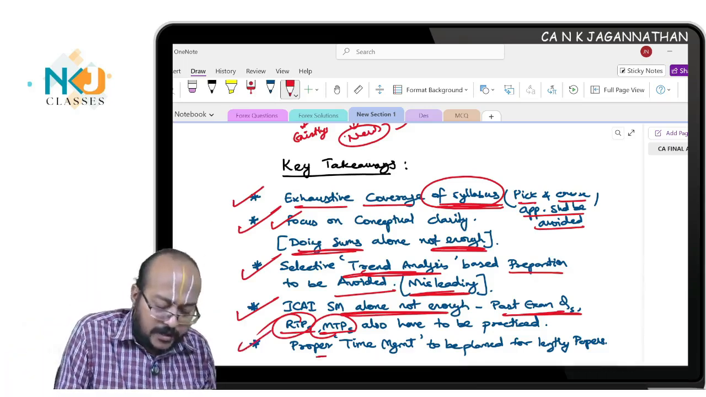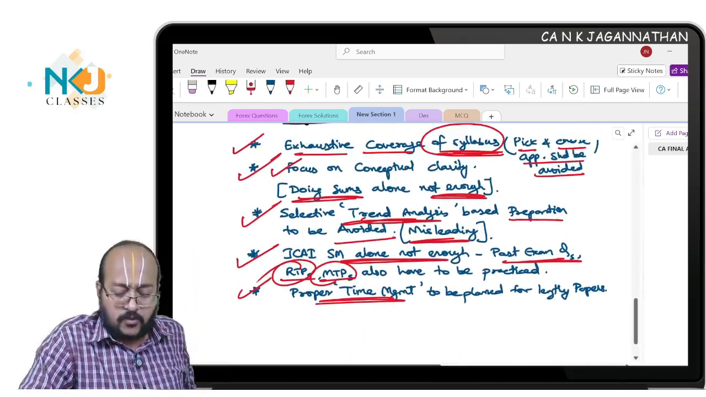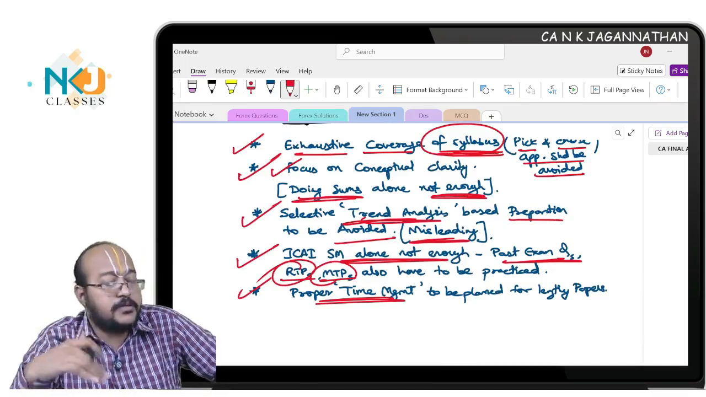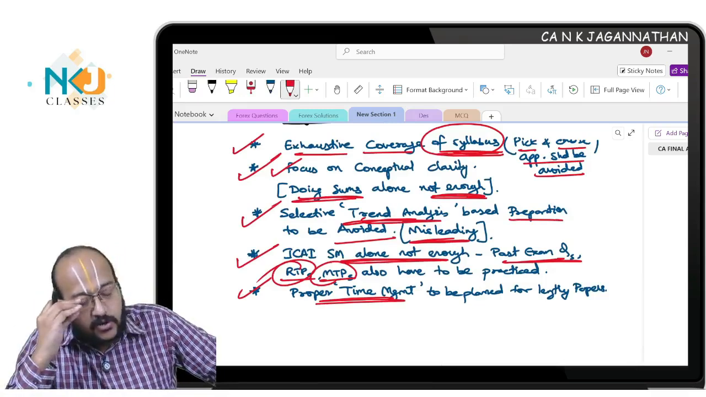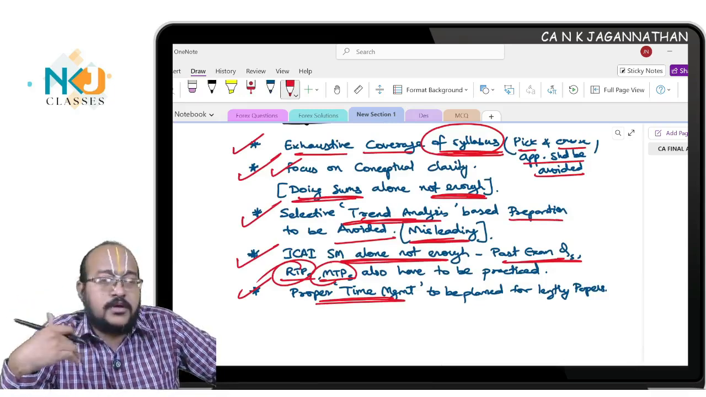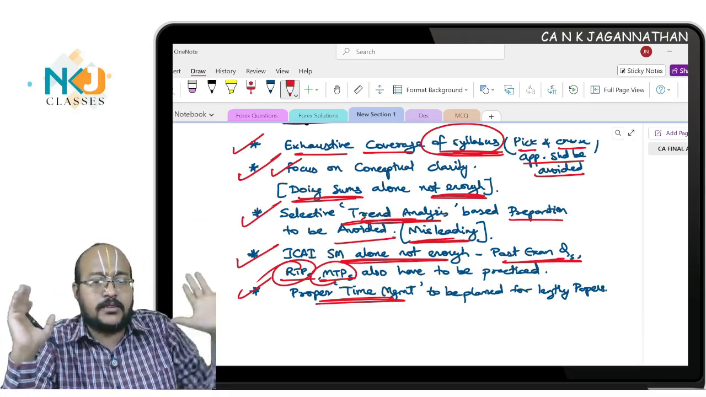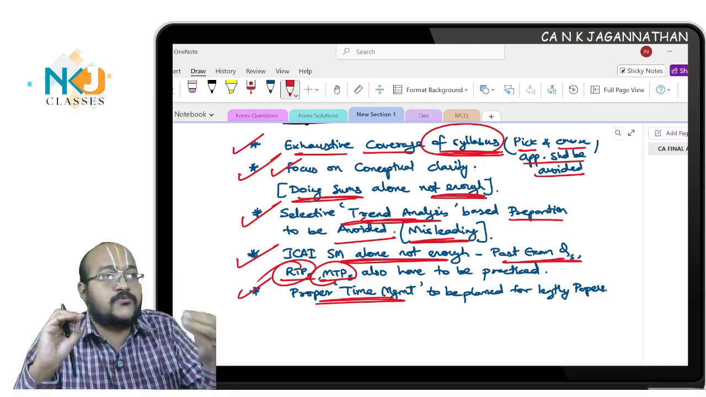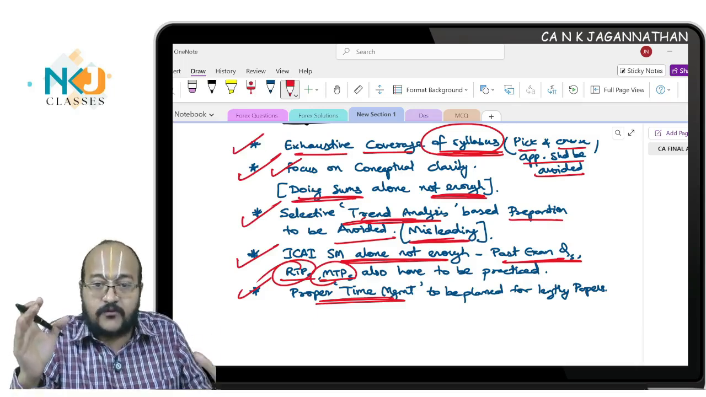Next, proper time management is to be done, because AFM generally is not a lengthy paper. Till now I have not seen such a lengthy paper, except the November 20 paper, which had new questions and was also lengthy. Generally the understanding is that the FR paper will be lengthy, but AFM will not be. Only thing is, if you know, you will get the marks. If you don't know, you will just sit idle there. That's the only possibility for AFM.